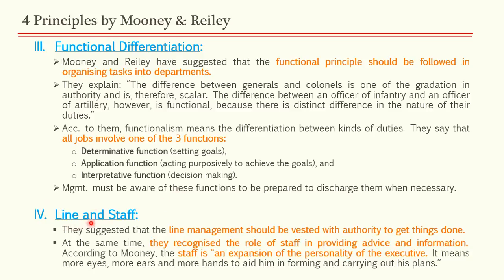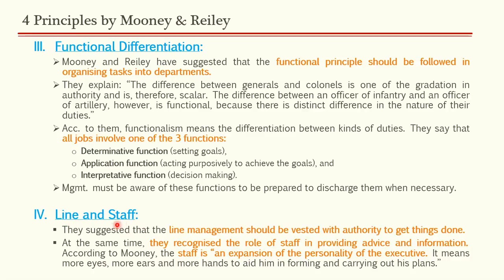The fourth principle given by Mooney and Reilly is line and staff. We have learnt about principles of staff in Gulick and Urwick's lecture also. I have already dealt with the concept of what is line authority and what is staff authority. Please visit previous sessions for detailed information on this. To briefly revise this, line authority is nothing but the line of authority, the scalar chain, the hierarchical line that we see. Commander-in-chief, generals, colonels, lieutenants. So these are the line authorities. They have authority above one another. They are one level above each other. They come in a particular line.